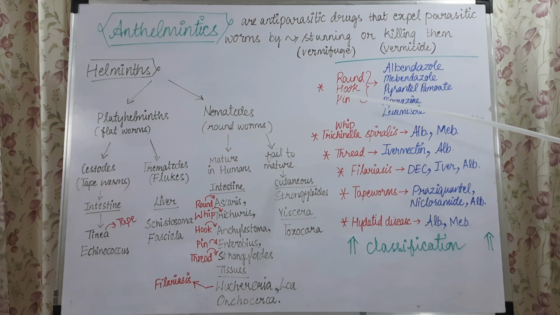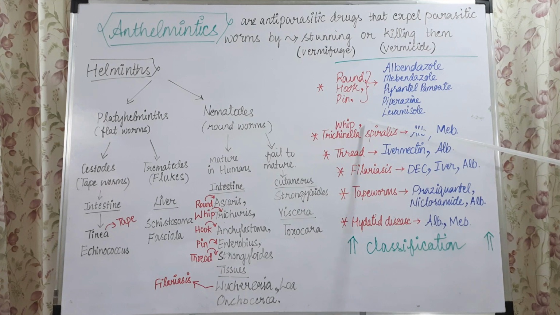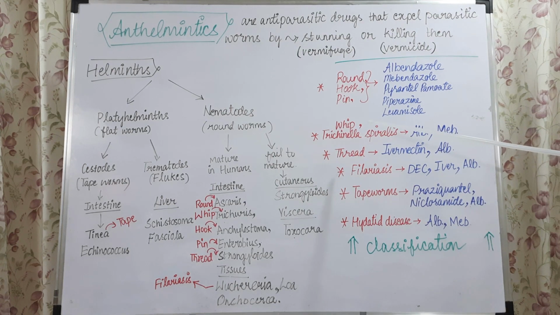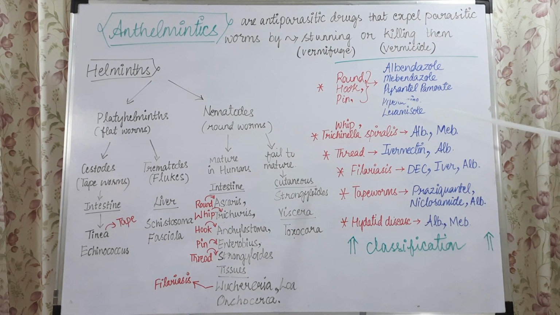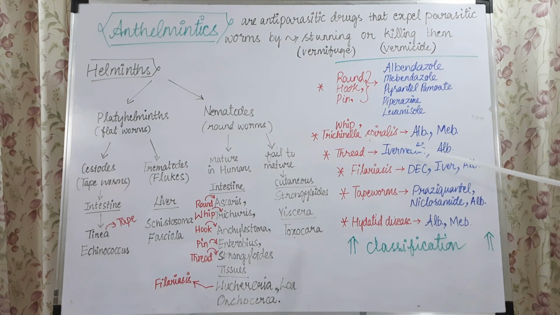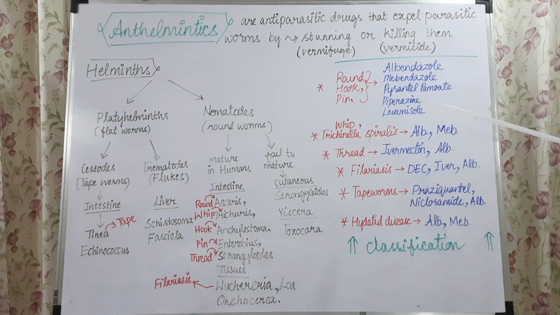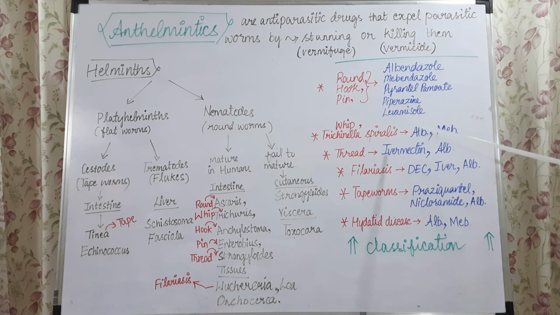To treat pinworm, we use albendazole and mebendazole. For the treatment of whipworm and Trichinella spiralis, albendazole and mebendazole are the drugs of choice.